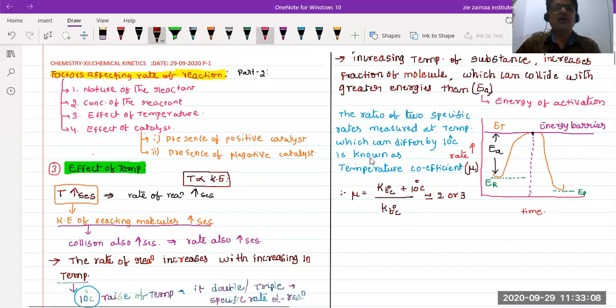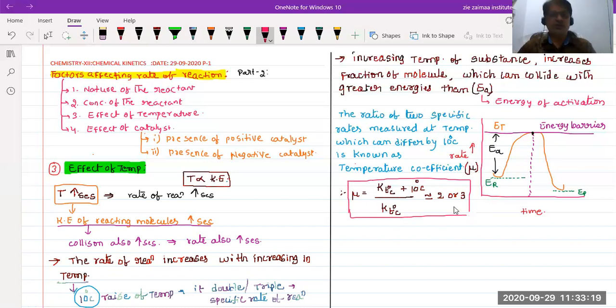That is nothing but the temperature coefficient. So this is a formula, that's why I'm keeping it in the box. Please note it down. Normally the temperature T is taken as room temperature, 25 degrees Celsius. Okay. Next.